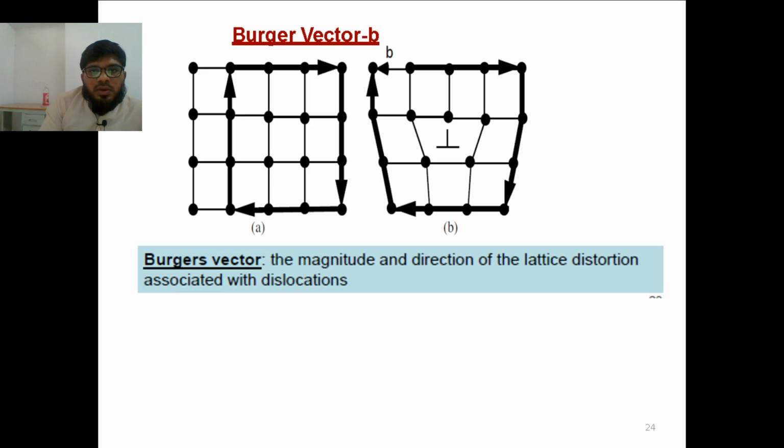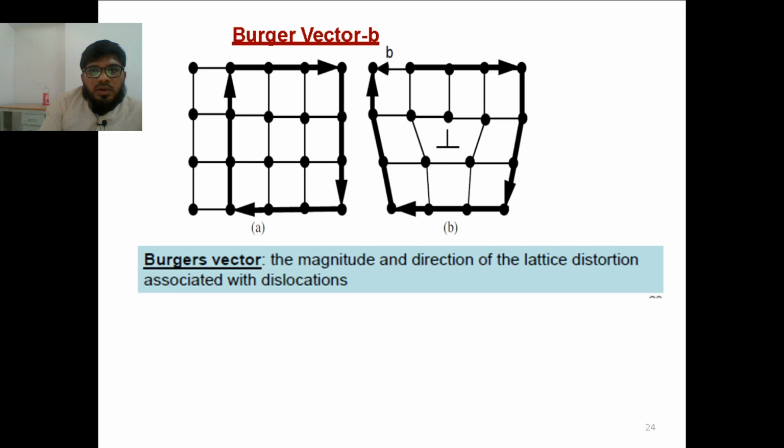In a perfect crystal, there is no dislocation, and such a circuit will be closed without any mismatch. So if there is a perfect crystal, obviously it will close completely. When dislocation happens, there will be some missing gap, like this. That I am going to complete by drawing a line in that direction. With this I could understand the length of the Burgers vector and the direction of the Burgers vector. Okay, this is again the construction of how it is going to happen.